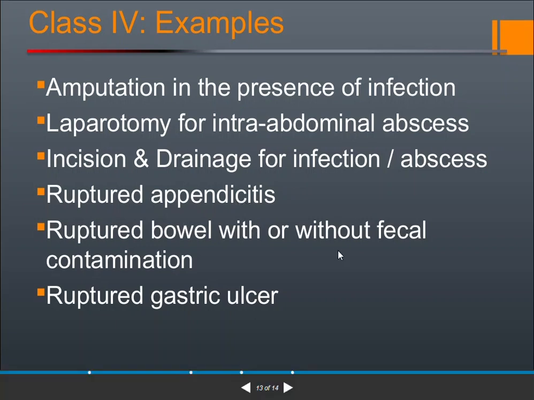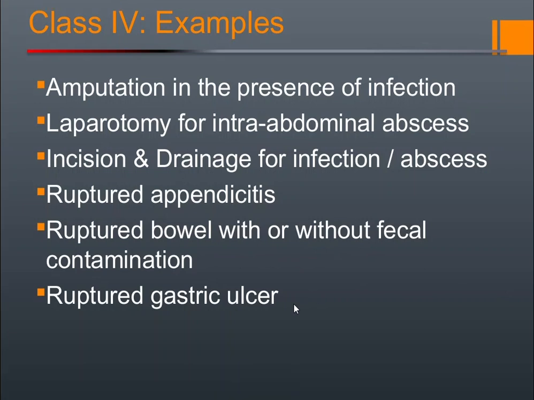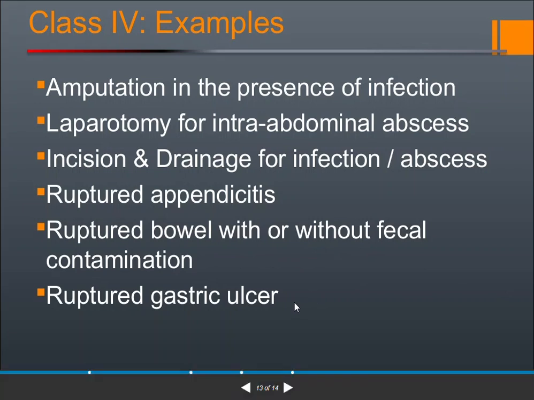Ruptured bowel with or without fecal contamination. So the bowel is ruptured and there is fecal contamination. Ruptured gastric ulcer means the patient has a history of gastric ulcer and it ruptures, so the collection inside that ulcer spreads over the whole body.